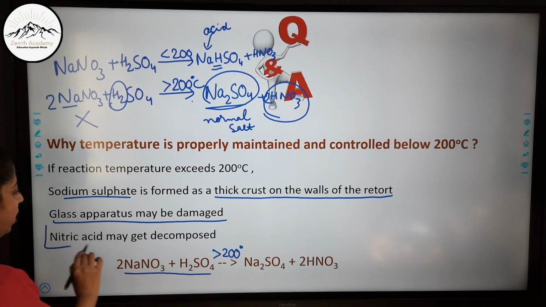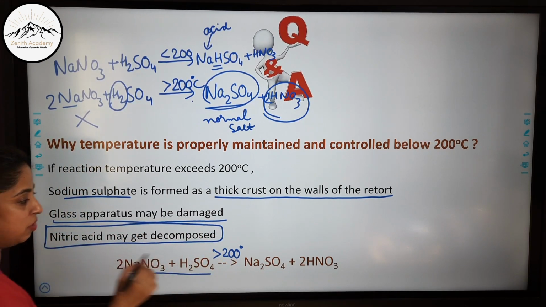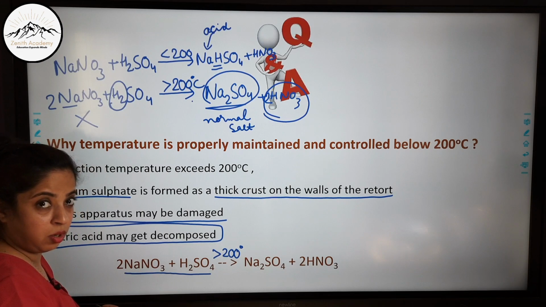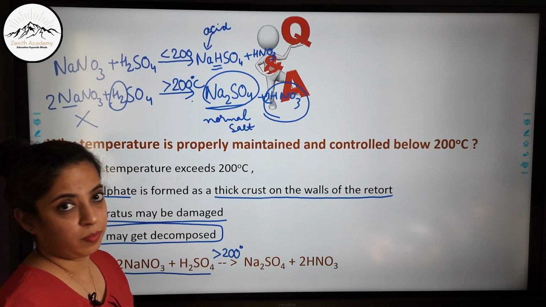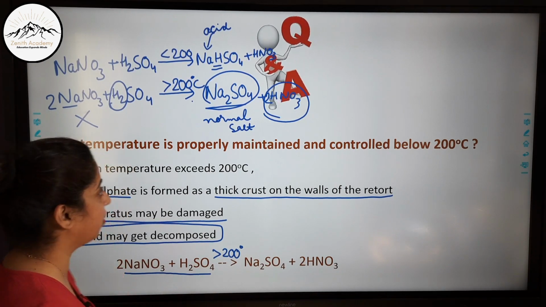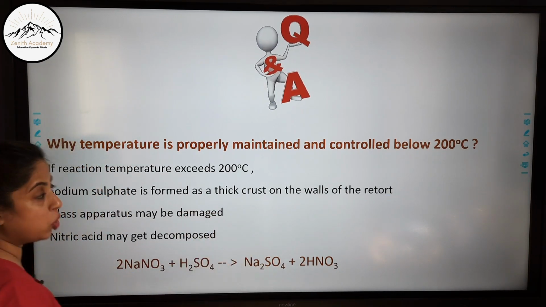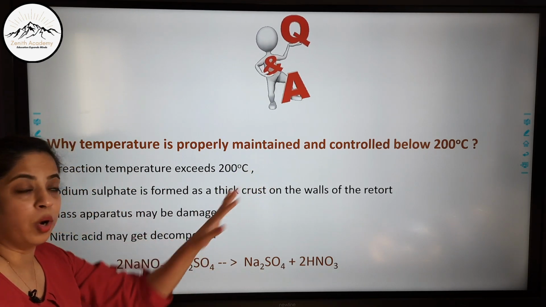Also, the nitric acid may get decomposed. If the temperature is higher, then the nitric acid easily gets decomposed. We don't want to decompose nitric acid, we want to collect nitric acid, right? So this is a very important question: why is the temperature properly maintained and controlled below 200 degrees Celsius.